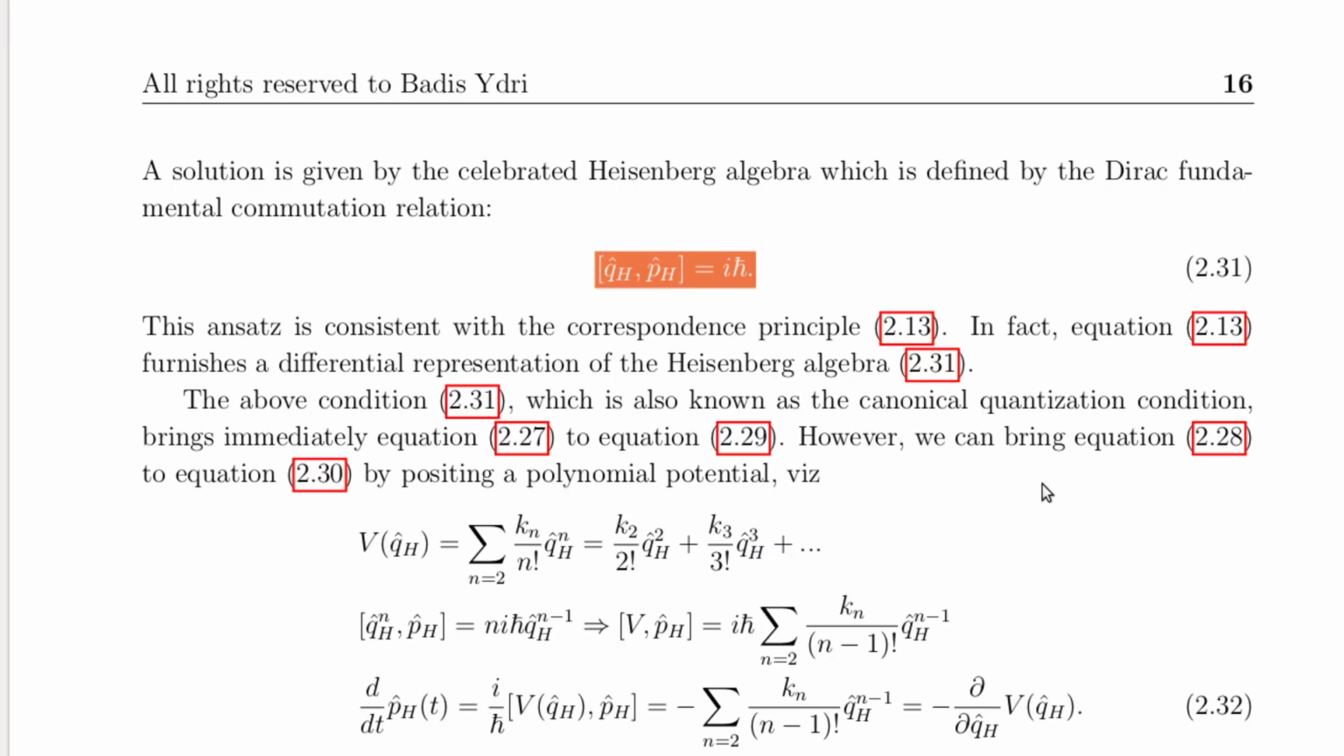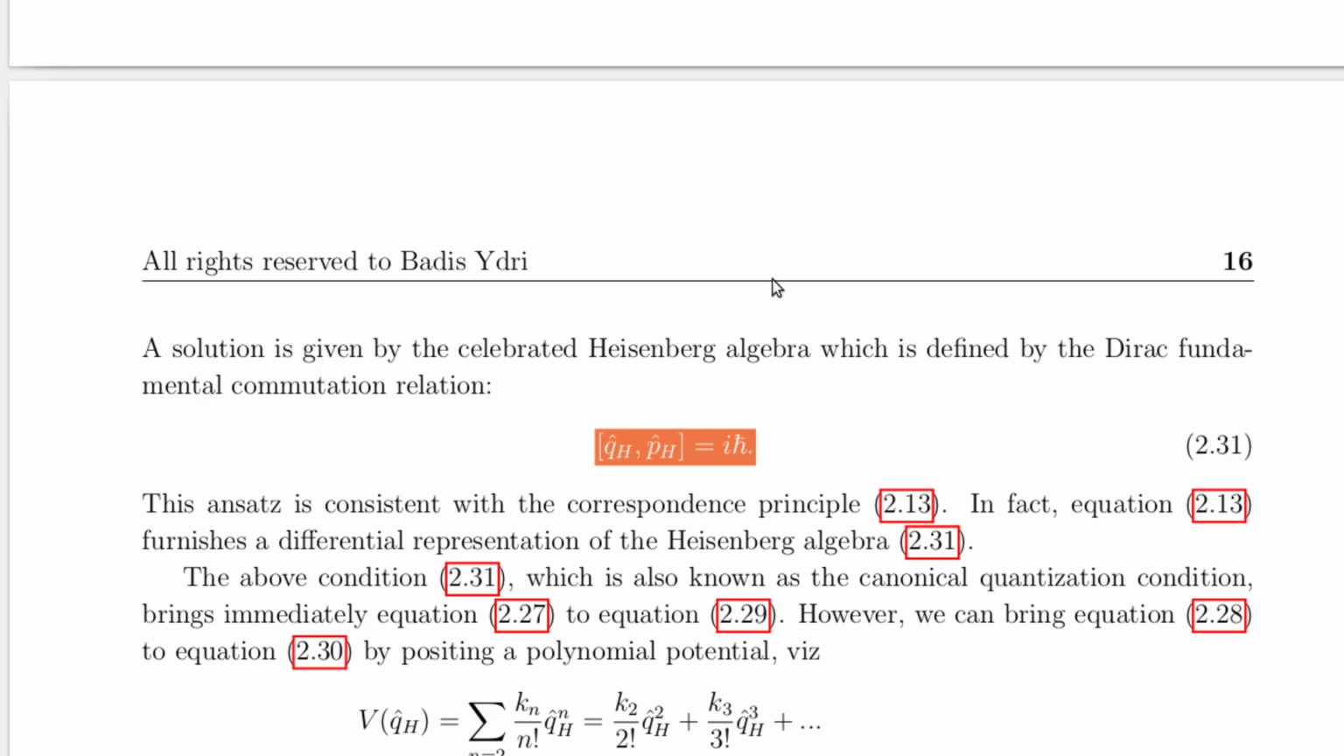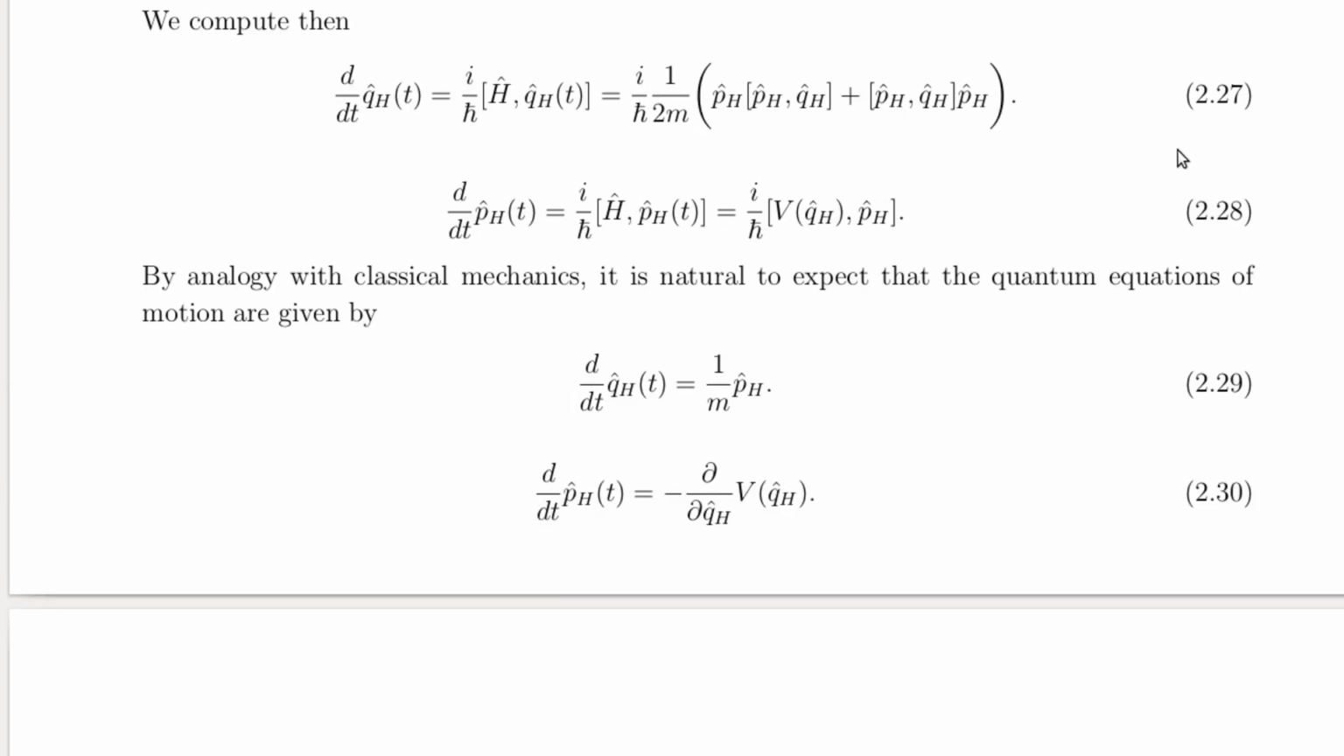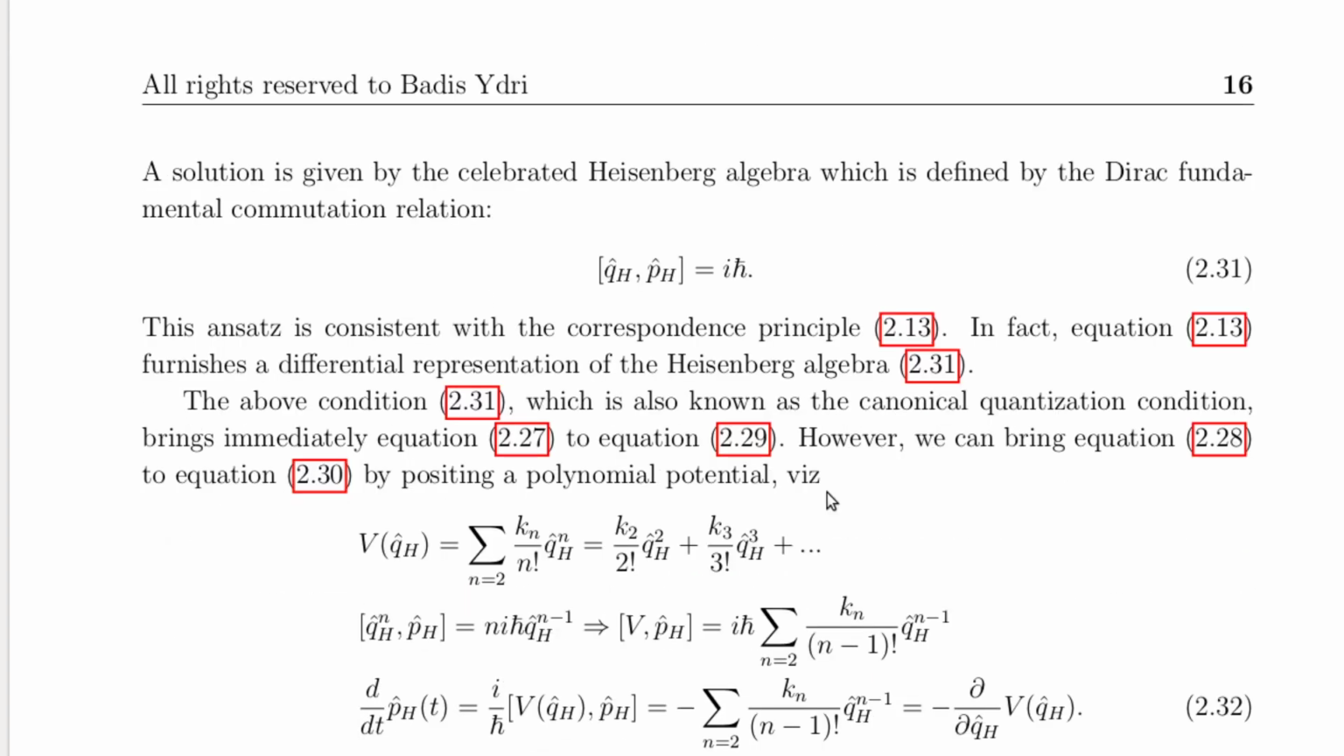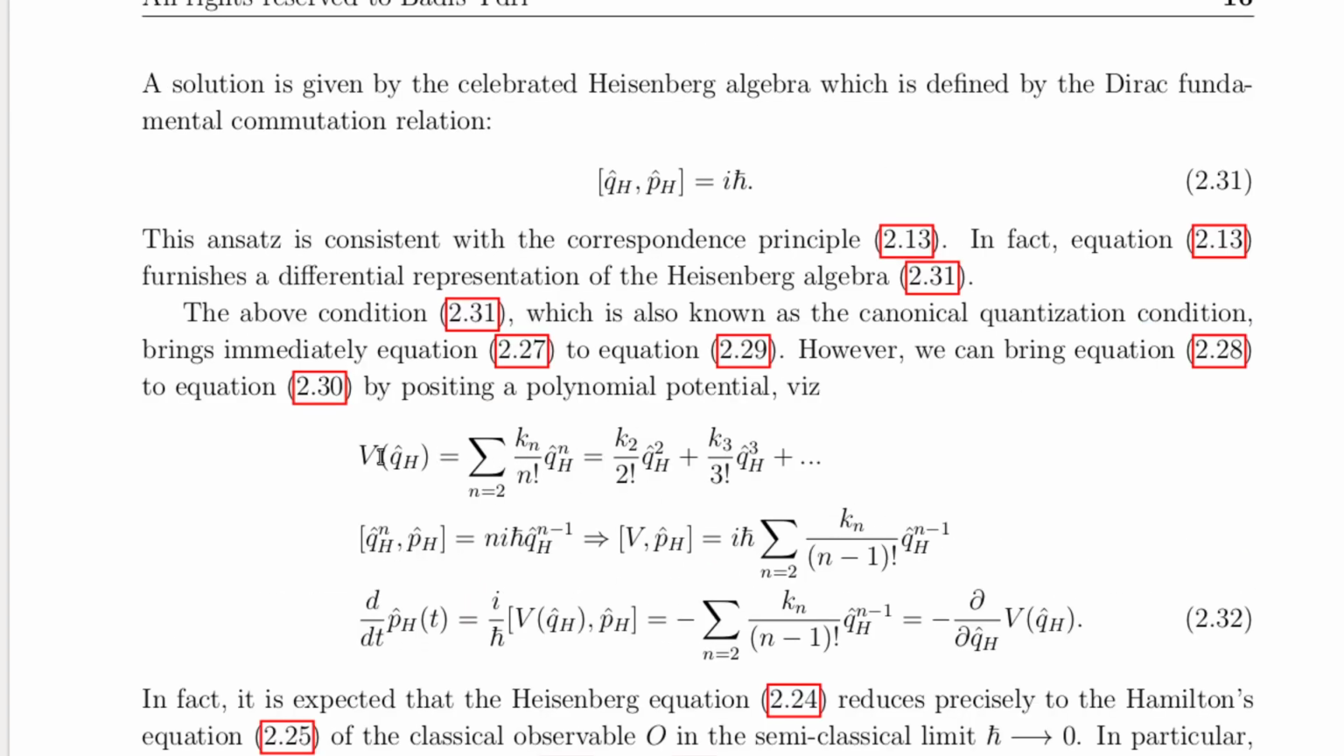The Heisenberg algebra, as given by the Dirac fundamental commutation relation 2.31, allows us to bring immediately the quantum equation of motion 2.27 to the canonical form 2.29. In order to bring the quantum equation of motion 2.28 to the canonical form 2.30, we need to consider polynomial potentials as demonstrated in equation 2.32.